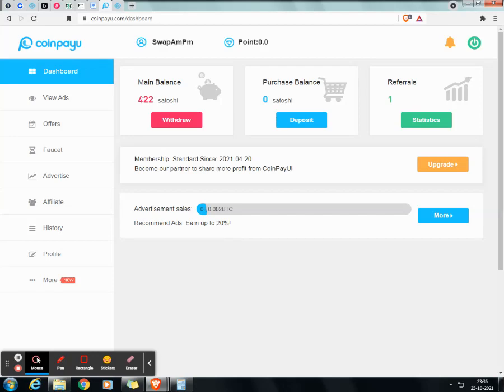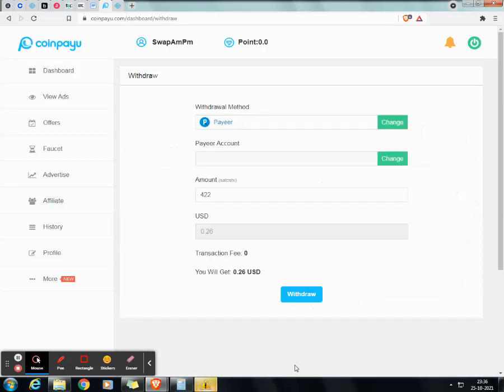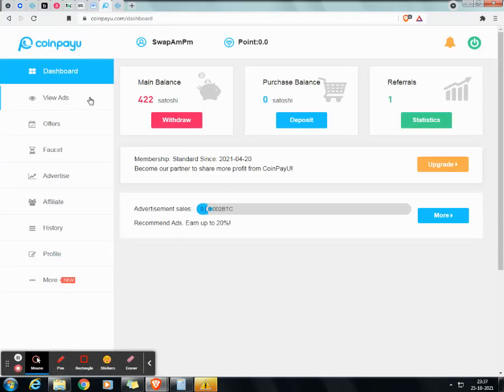Currently my main balance is 422 Satoshi. How much this Bitcoin amount is worth, I will show you here by clicking this withdraw. If we choose the payer method as USD currency, we want to check how much it is worth. So I just hit the confirm button and see here, this is 26 USD. Currently they show us we will get 26 USD if we want to withdraw those 422 Satoshis. Okay, and that is how you can earn Satoshi.